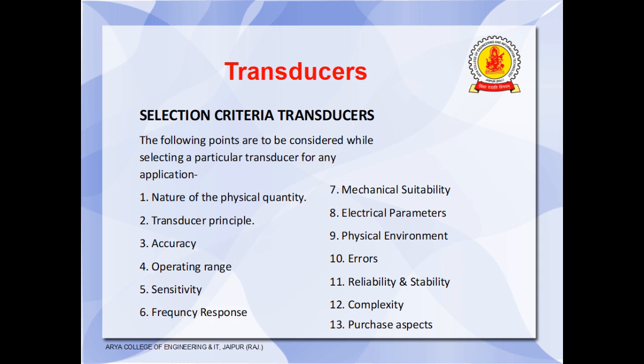Complexity: complexity of modifying and recording elements required for the transducer. Purchase aspects: we have the purchase aspects such as availability and delivery, any development necessary for operation, cost, previous experience, and availability of calibration and test. These are the purchase aspects. So these are the points we have to consider while selecting a transducer for a particular application.